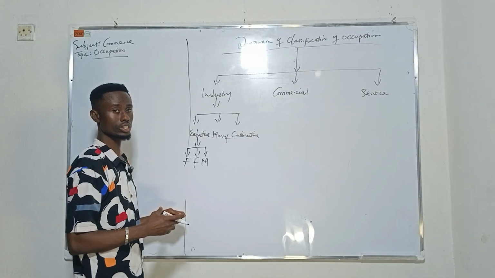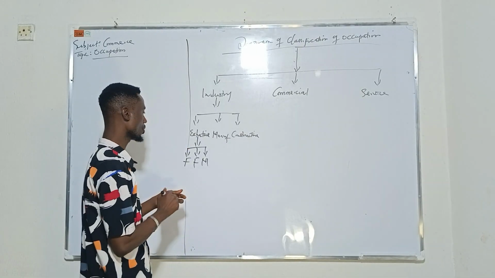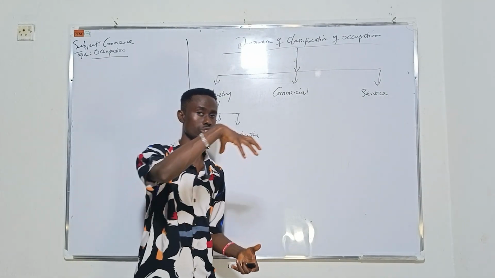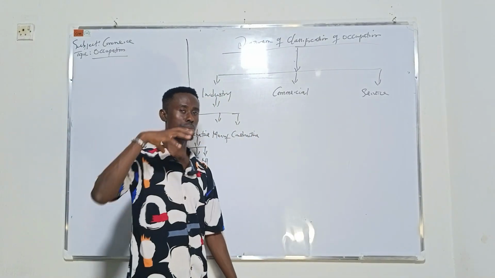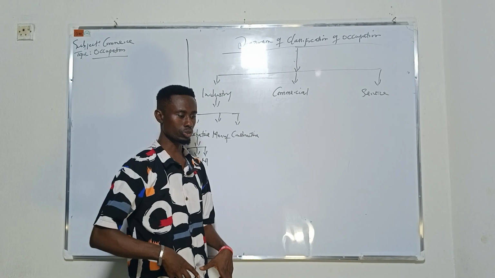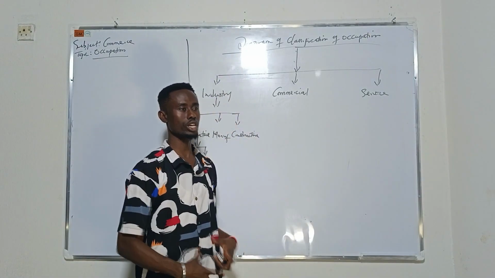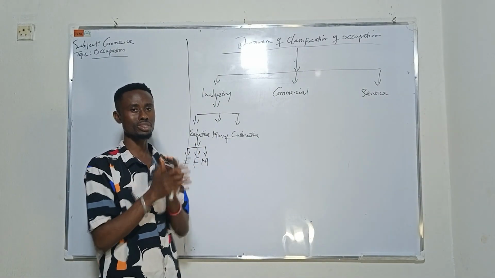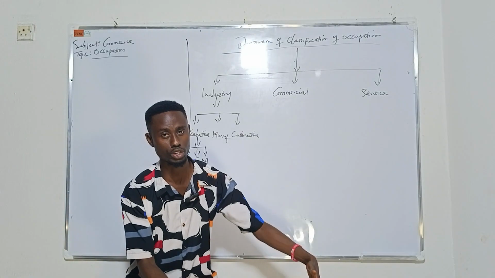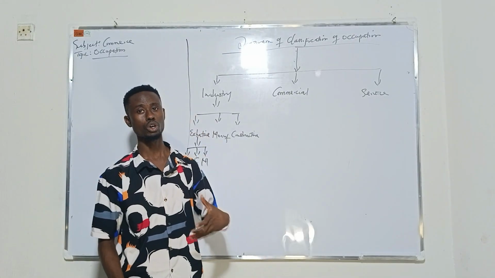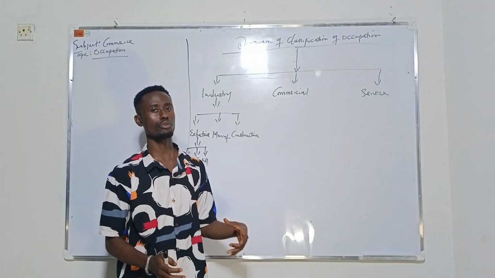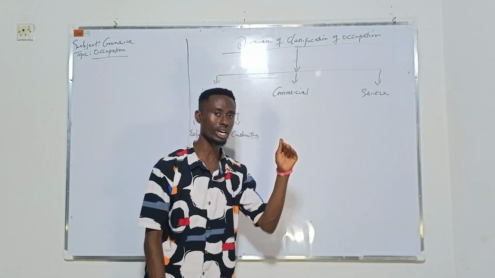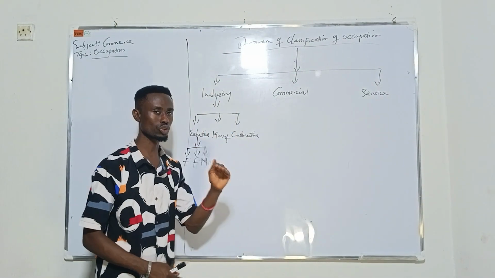Extractive means that this industry is in charge of extracting raw materials from the ground or from the sea. Companies that are into extracting raw material, or carrying out some plumbing work, are categorized under extractive industry.